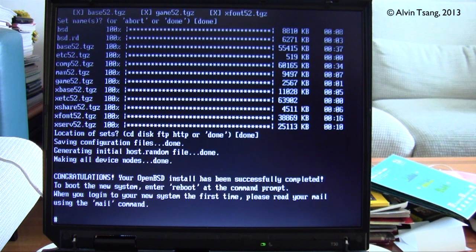Now it says that to boot into the new system, enter reboot at the command prompt. So I'll type in reboot and press enter.